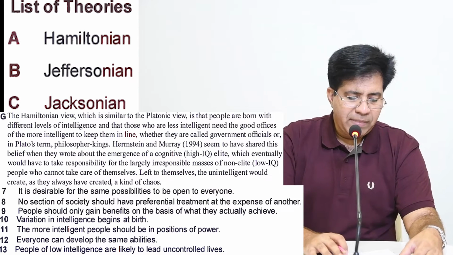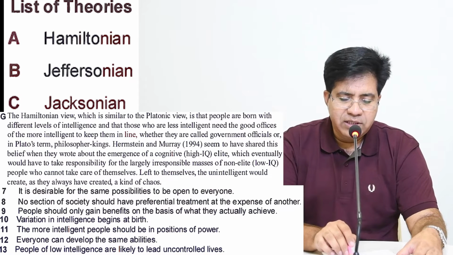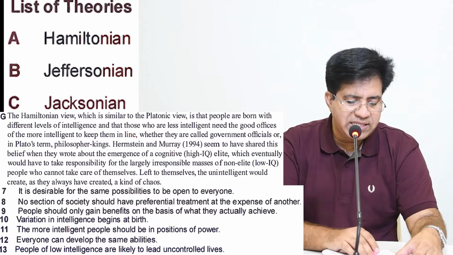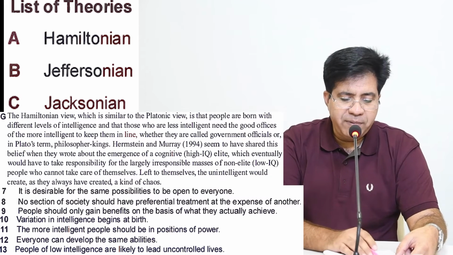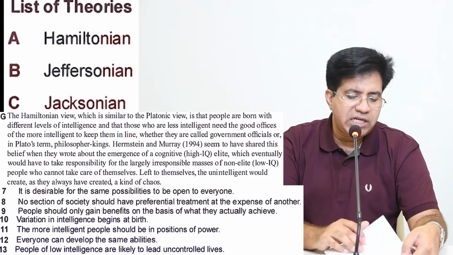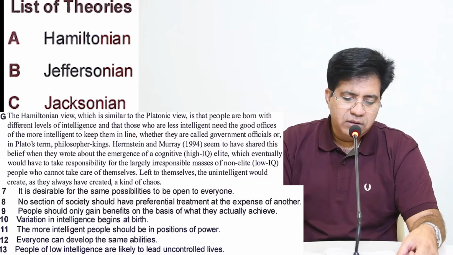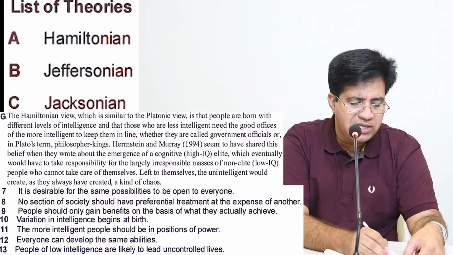Last line: People who cannot take care of themselves, left to themselves, the unintelligent would create, as they always have created, a kind of chaos. People of low intelligence are likely to lead uncontrolled lives. And what is for uncontrolled lives? Kind of chaos they are going to create. So for question number 13, answer is?